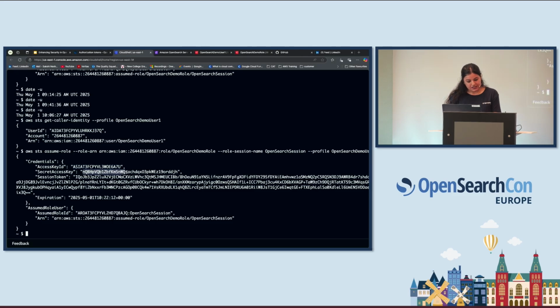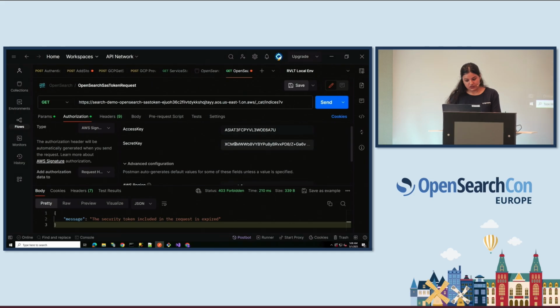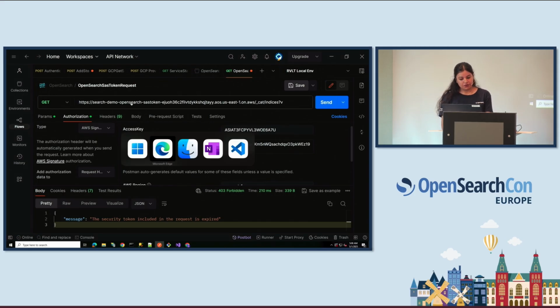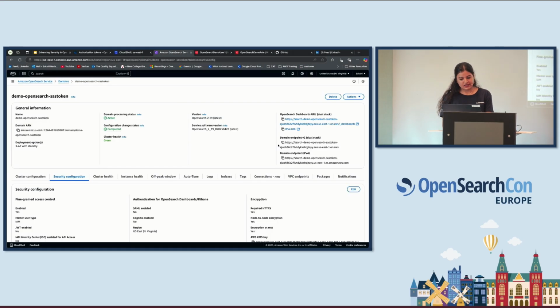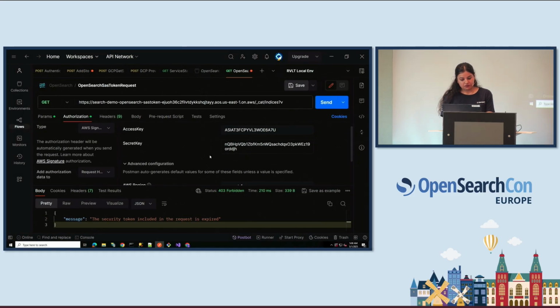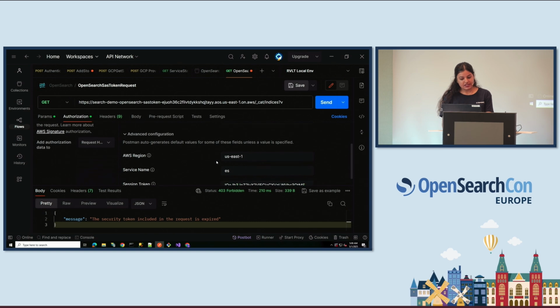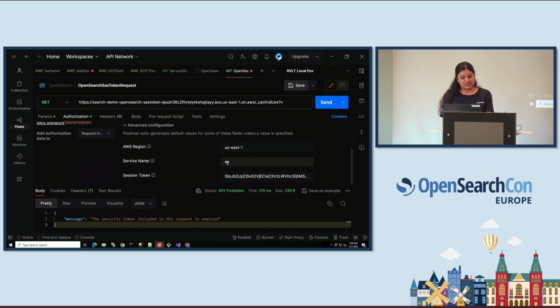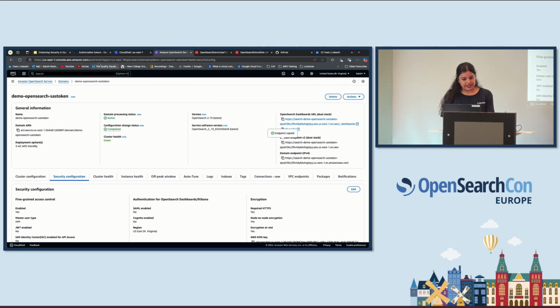I am now pasting the secret access key that was created by my CLI using the role. And the URL, you can see, is taken directly from the OpenSearch service that I have. So this URL is exactly being used as it is. And the region where I have hosted the OpenSearch is US East 1. And the service name is ES, that is OpenSearch service. And the token that I'll be using, I'm going to replace it with the token that got generated here.